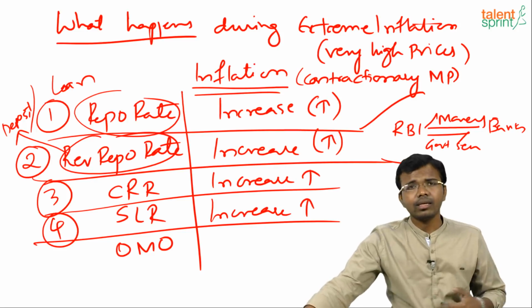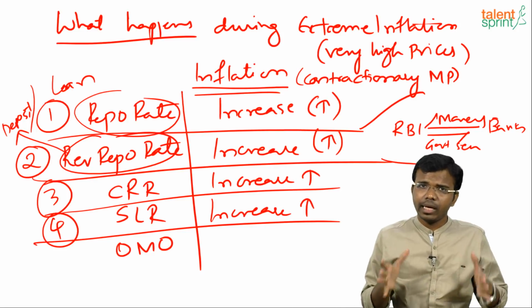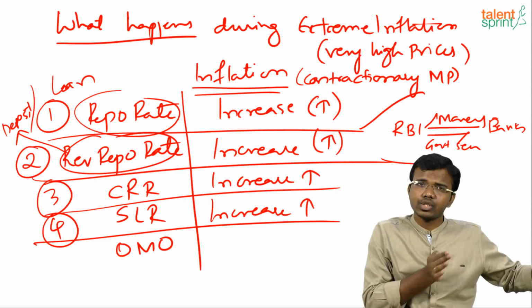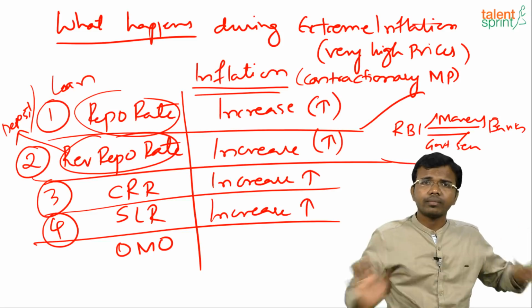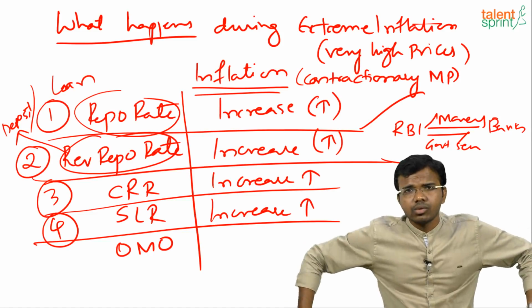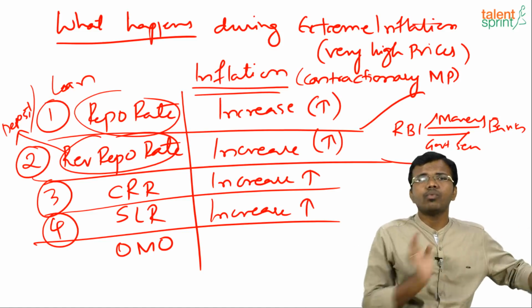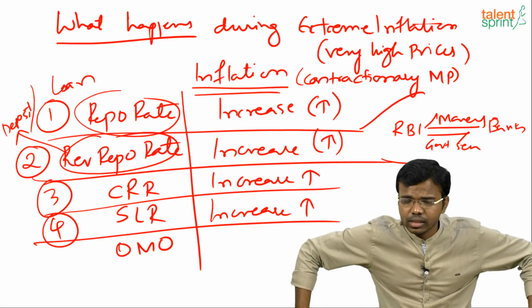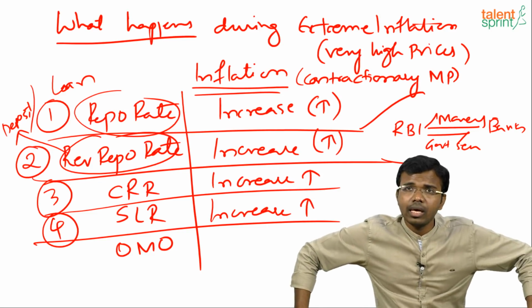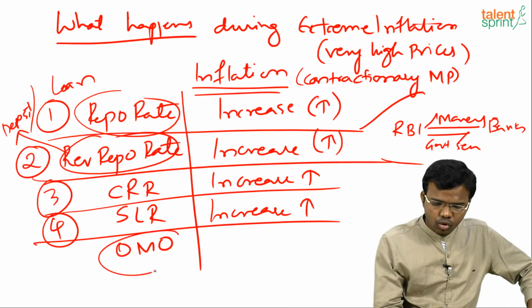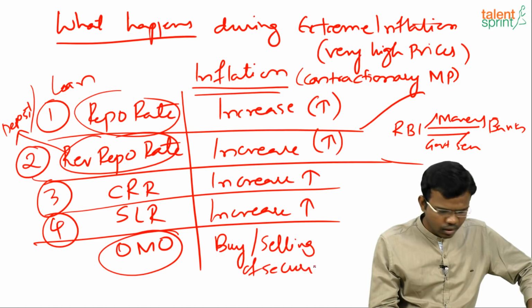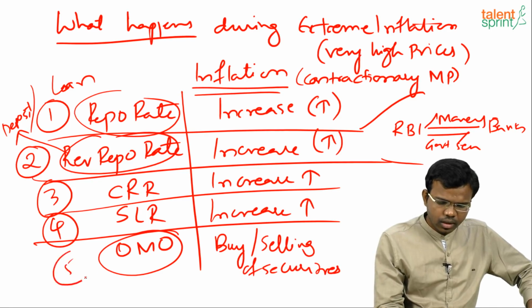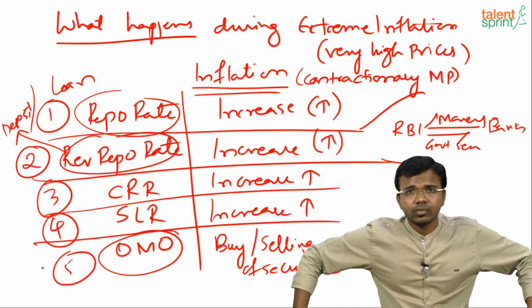Why will SLR increase? Because some part of their NDTL they have to keep aside as cash, gold and government securities. So that money will not be used for lending purposes. So if I raise the SLR, they will keep more money aside within themselves. That's why SLR will also increase. Then what happens to open market operations? What do you mean by open market operations? Buying or selling of securities, right? So whether it will sell or buy. What do you mean by selling?